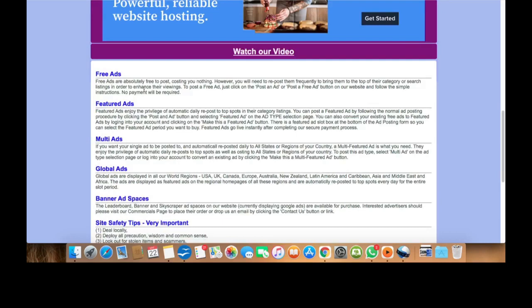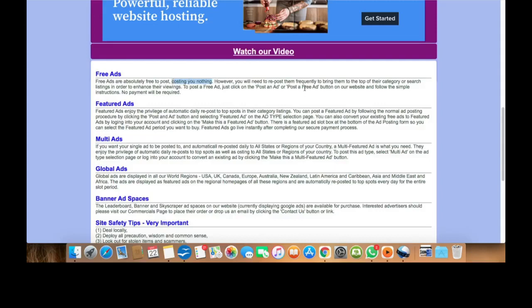Let's read this first. This is important. I know people don't like to read, but reading is important because it is information, and if you go about doing anything with information, you're powerful. Let's see. It says free ads, absolutely free to post, costing you nothing. Keep this in your mind. You're going to pay $0.